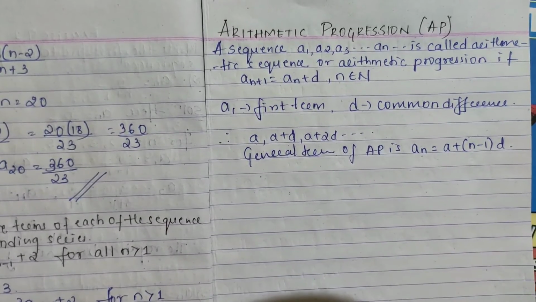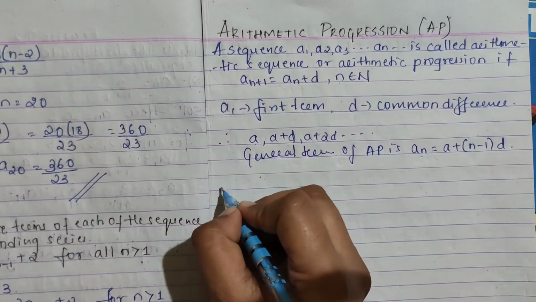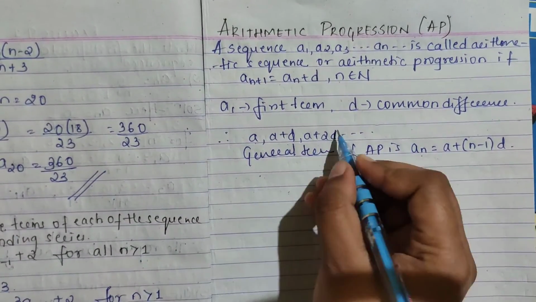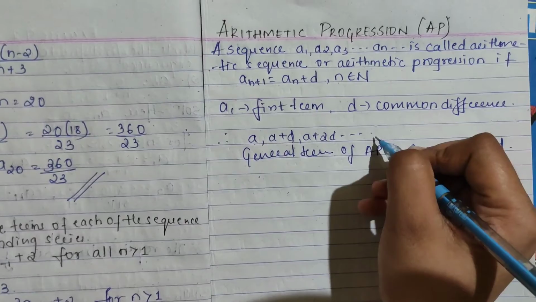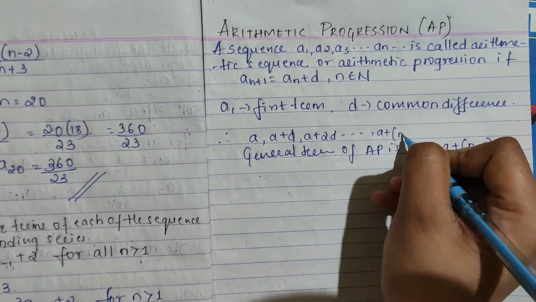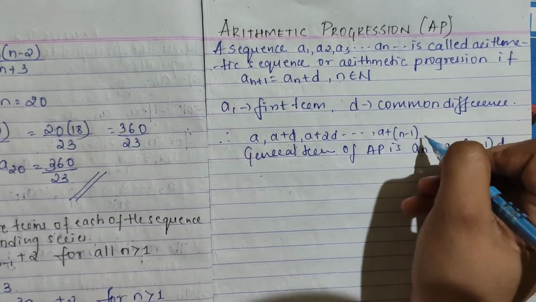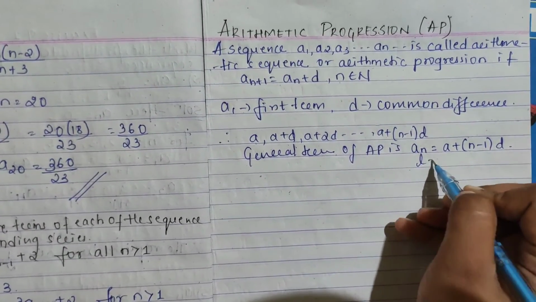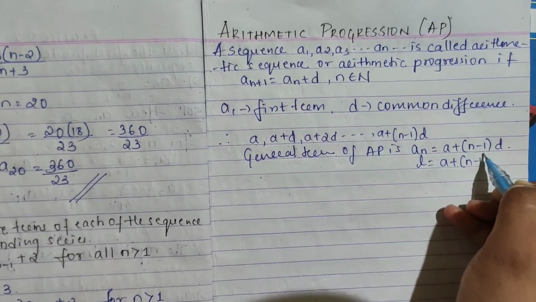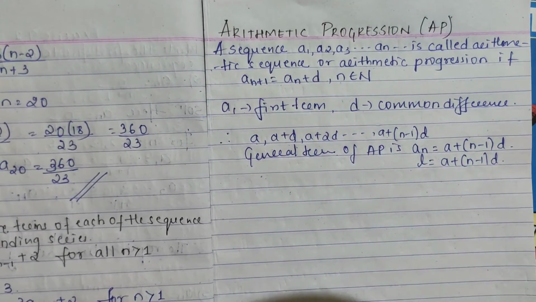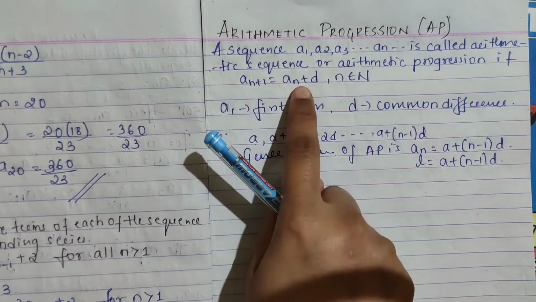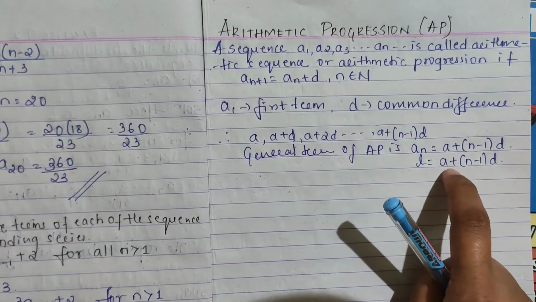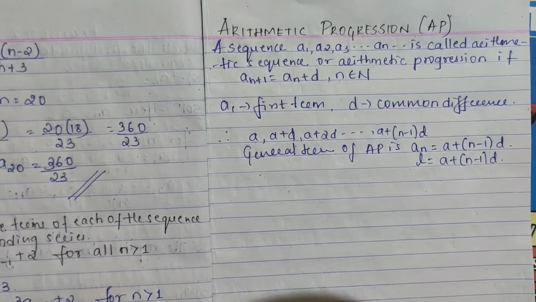So arithmetic progression, how it will be: a plus d, a plus 2d, so on up to a plus n minus 1 d. Its general term you can take as an or as l. This is your arithmetic progression. Your a1 will be the first term. Your d is your common difference. Your a is the first term, right? a is the first term and d is your common difference.